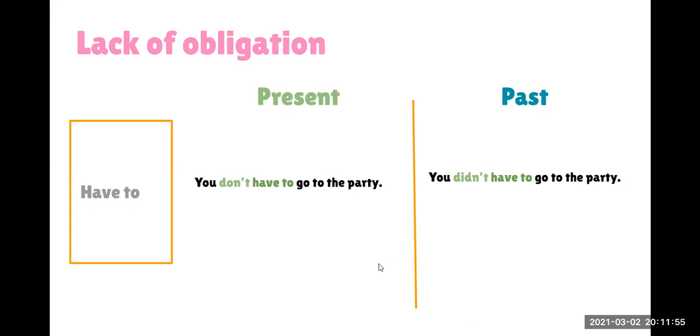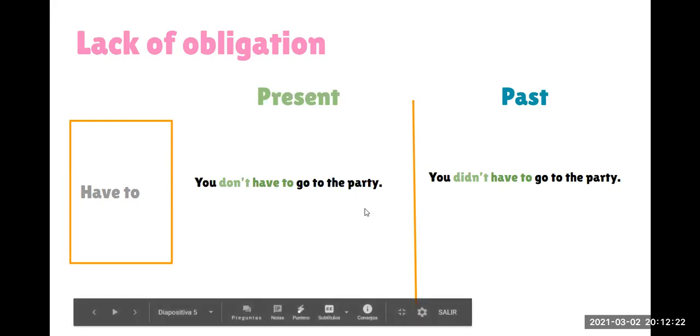Anything else? We don't have to wear a uniform, okay? It's not an obligation to wear a uniform, right? Something that you can say too is, we don't have to use a computer. You can have the classes in your cell phones, right? You don't have to, it's not an obligation, okay? Let's see here, another